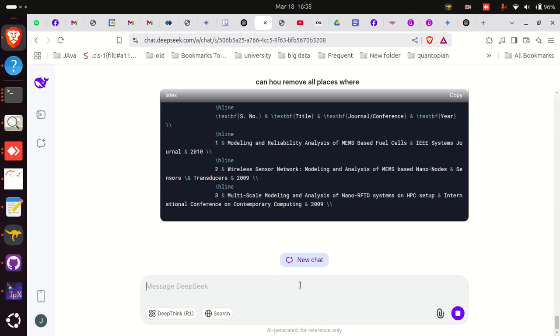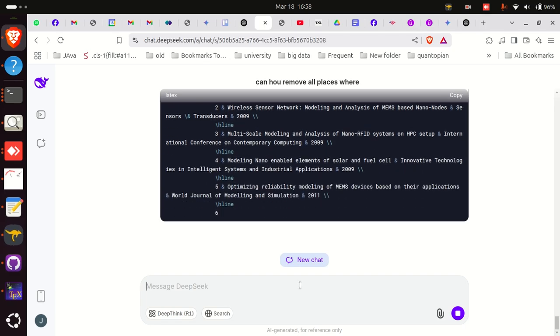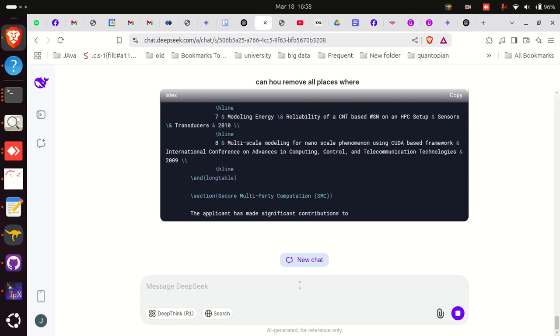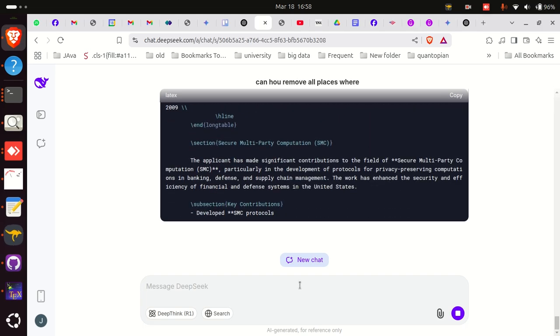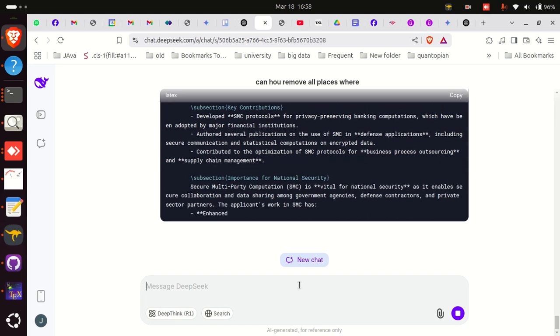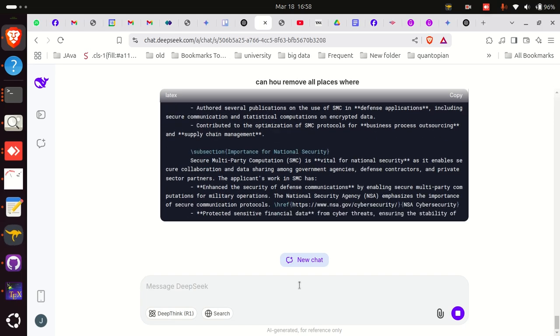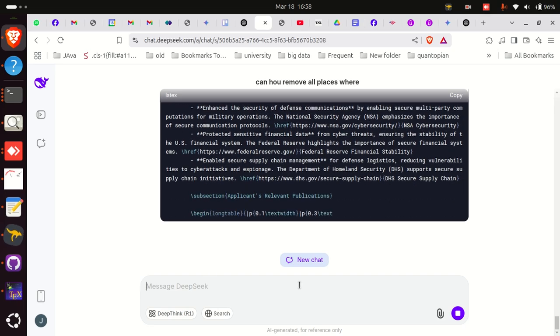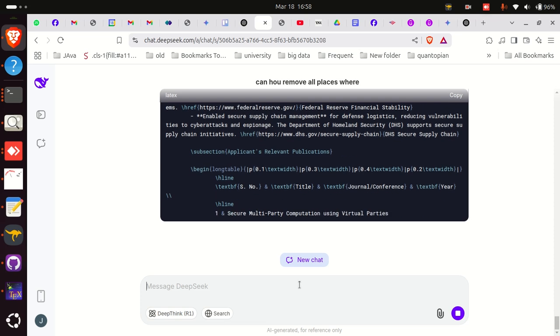So this looks much better, because now whenever we are saying that this is the research of the applicant and this is the area that is of national importance, we are pointing out government contributions, government websites. Now not everything will be perfect, but this is just a starting point.